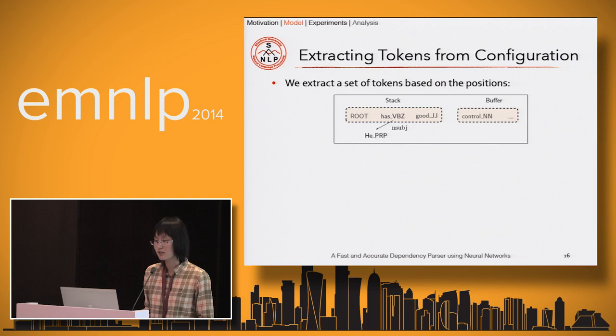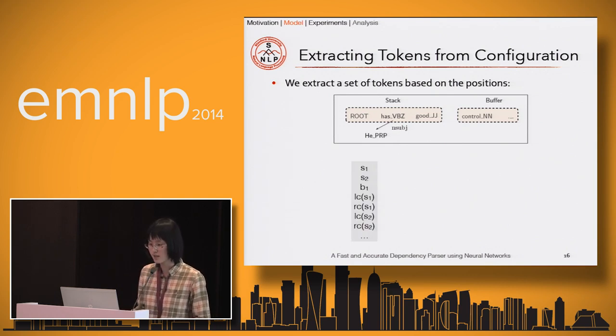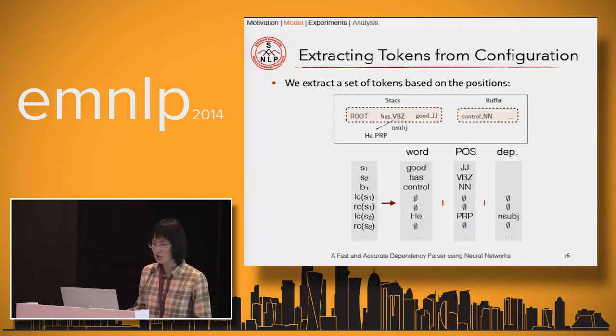The second step is that we want to extract a set of useful tokens based on the positions. For example, if you consider extracting the first and second stack elements, the first buffer element, and also the leftmost and rightmost children of the stack elements, in this example, we can extract the words, part-of-speech tags, and dependency labels like this. We think that in this step, it's much cheaper if you want to include more elements than with the indicator feature combinations.